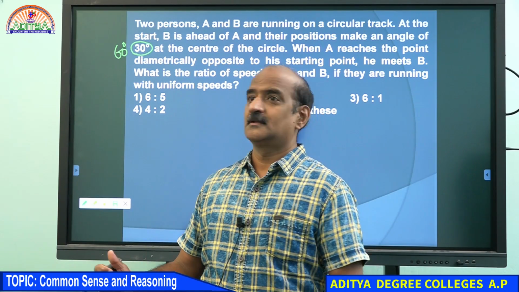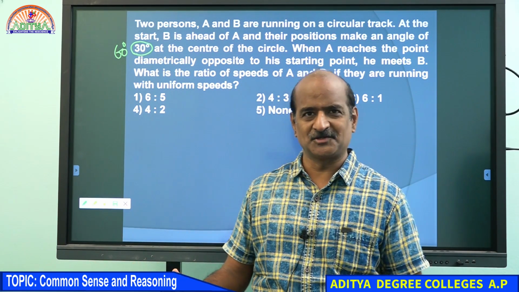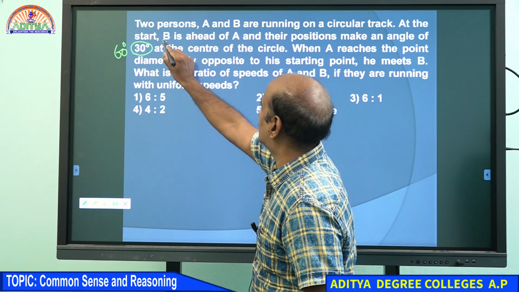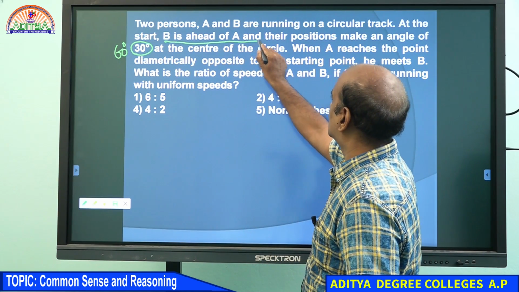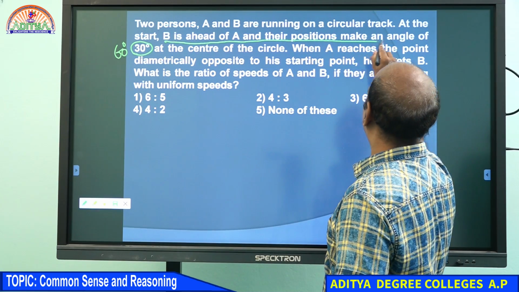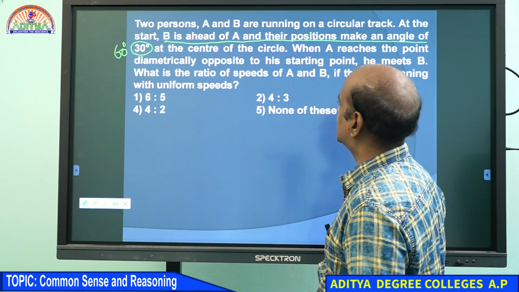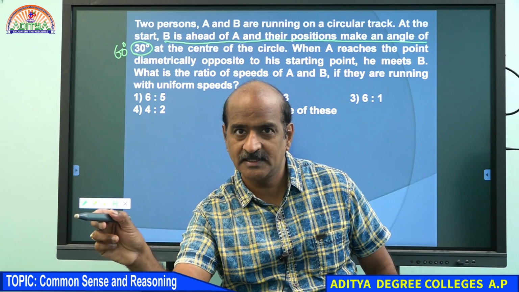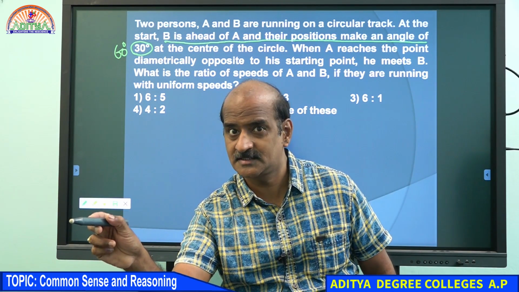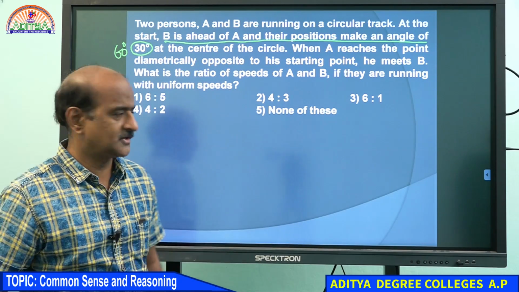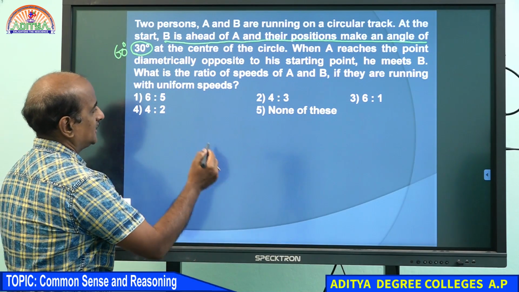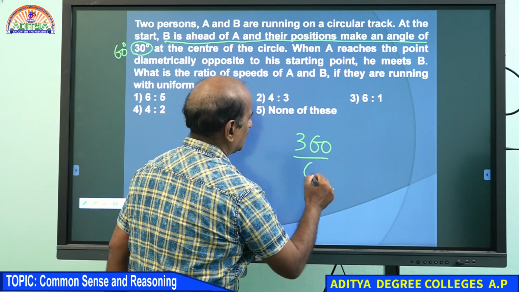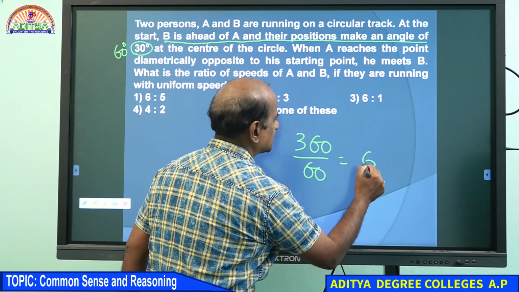Actually B is ahead of A, and their positions make an angle of 60 degrees at the center of the circle. B is ahead, you must understand that. Here we go. I want to divide the circle into 6 parts.